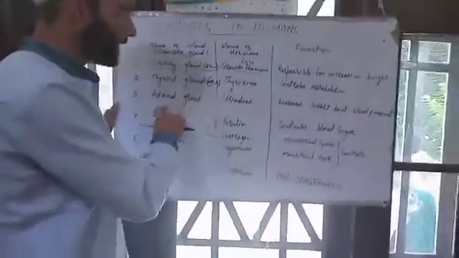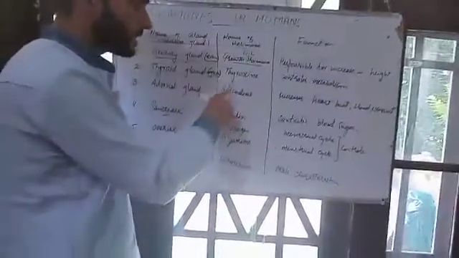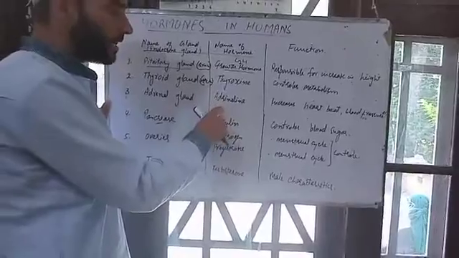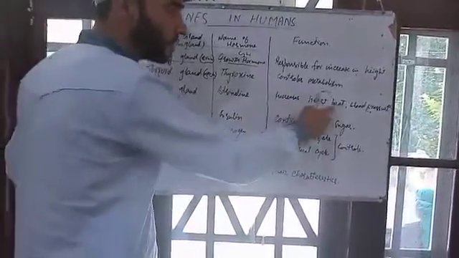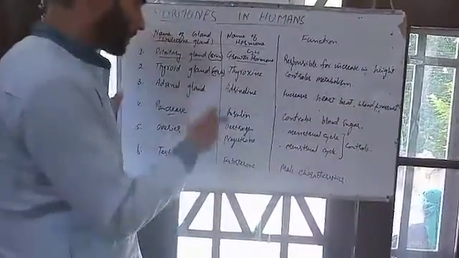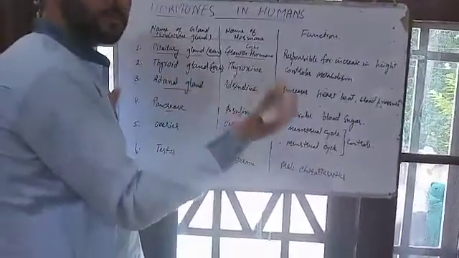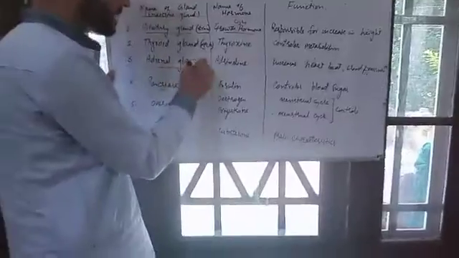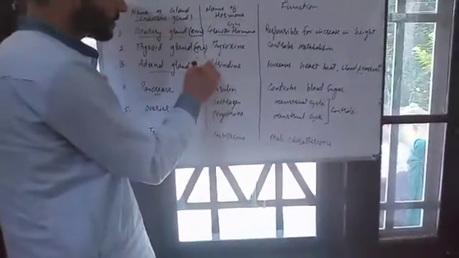Next is the adrenal gland. The adrenal gland secretes a hormone known as adrenaline. What is the function of adrenaline? It increases heartbeat and controls blood pressure. The adrenal gland is present on the kidneys. It is also known as the fear hormone.